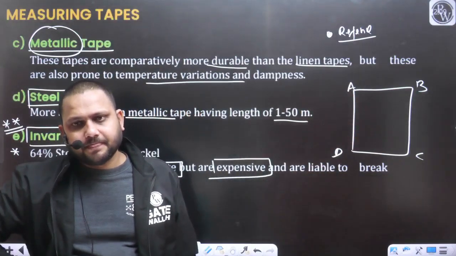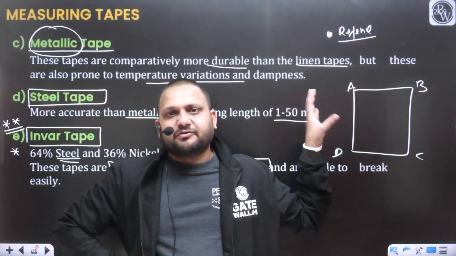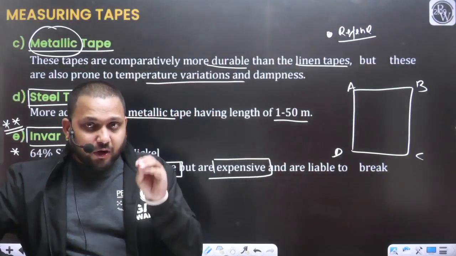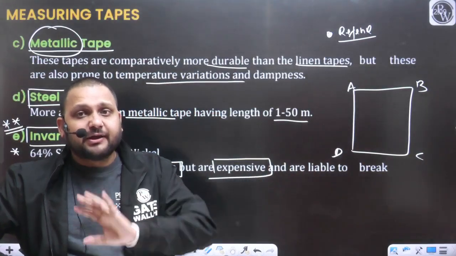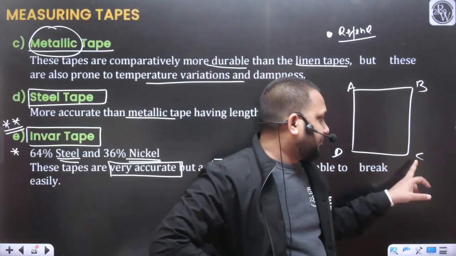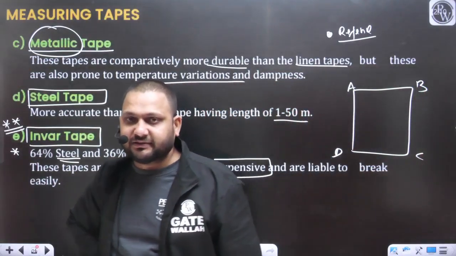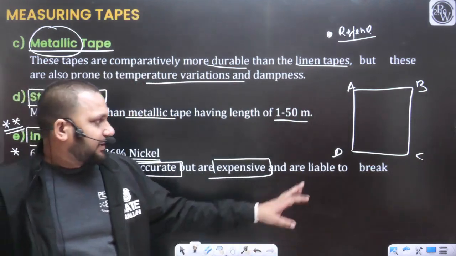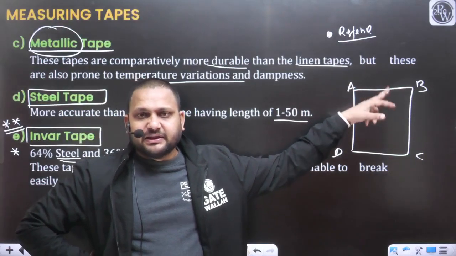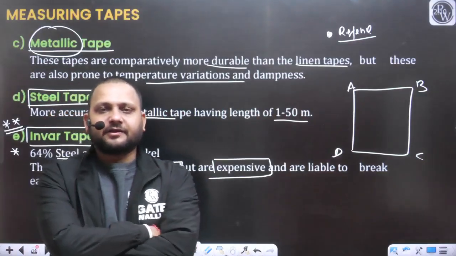To define their relative position, we need to perform certain linear measurements, and we want to define these points very accurately. There should be no error in the position of the points A, B, C, D. Otherwise, if we define the position wrongly, then we are defining the entire area as a whole wrongly. Yes or no?